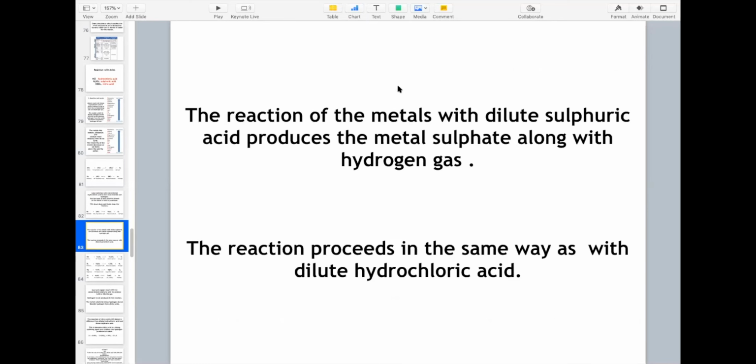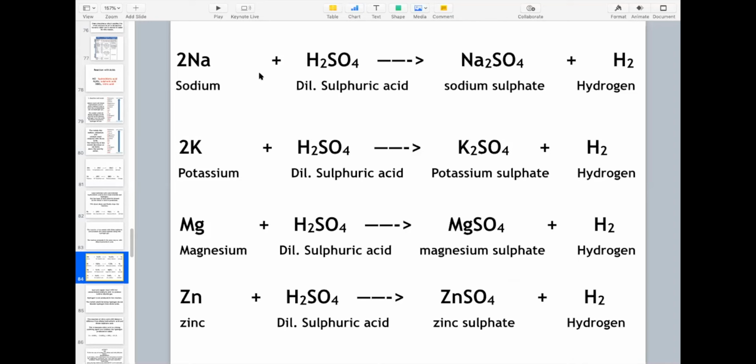The reaction of metals with dilute sulfuric acid produces the metal sulfate along with hydrogen gas. Here in the case of dilute sulfuric acid, what happens? Metal sulfates are formed and yes, hydrogen gas is also evolved. The reaction proceeds in the same way as with dilute hydrochloric acid, which we have discussed earlier. So let us take certain examples. Metals when they react with dilute sulfuric acid, here you can see what is forming. Metal sulfates are being formed like sodium sulfate, potassium sulfate, magnesium sulfate, zinc sulfate. But you can see here hydrogen gas is evolving. Hydrogen gas will evolve in these cases.